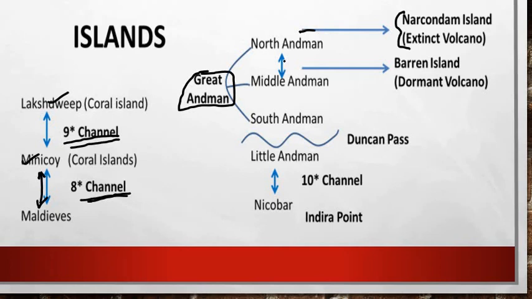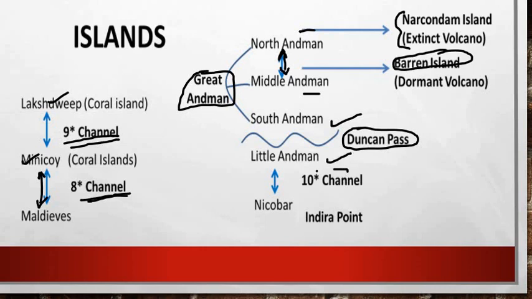Next we see regarding the Middle Andaman, and the location of Barren Island, which is a dormant volcano, located in between the North Andaman and the Middle Andaman, right. Next we see the location of the Duncan Pass. Duncan Pass is located in between the South Andaman and the Little Andaman.